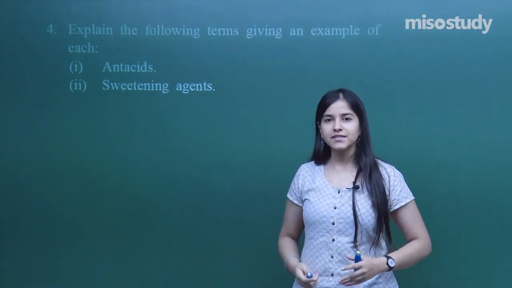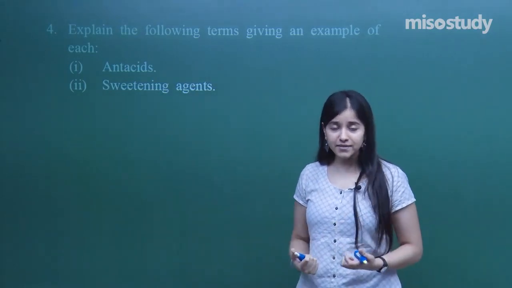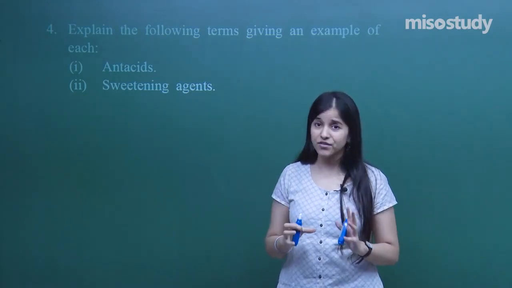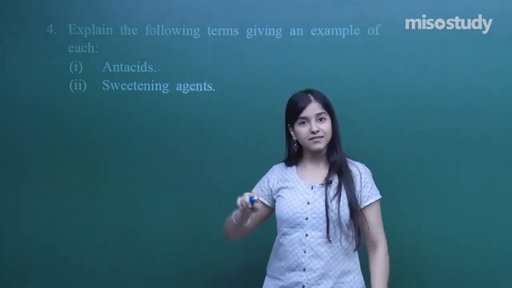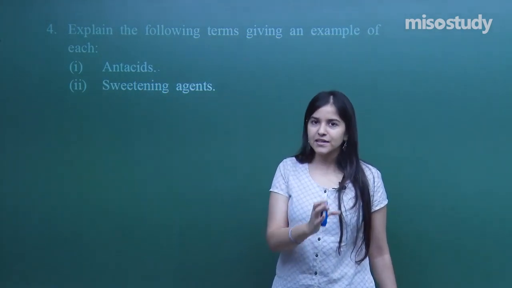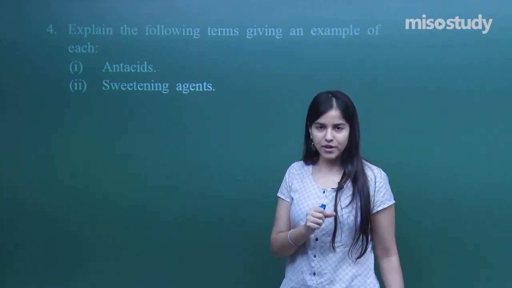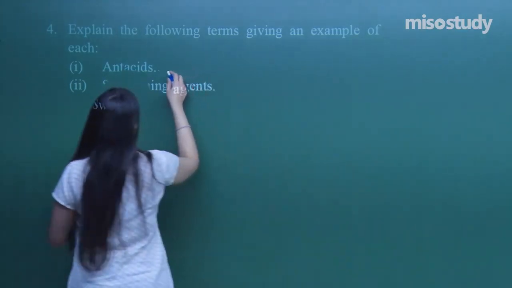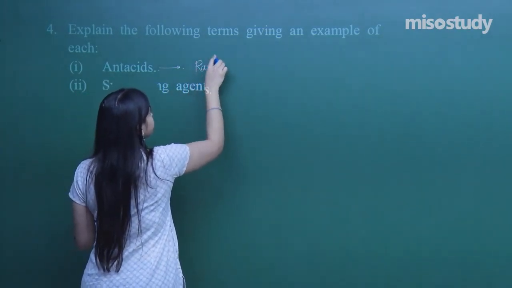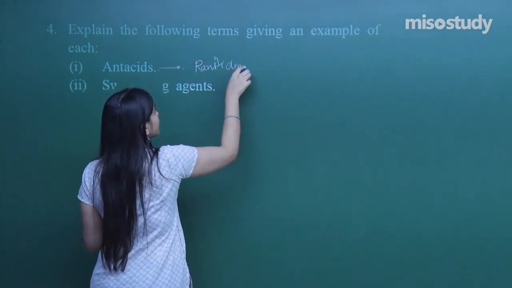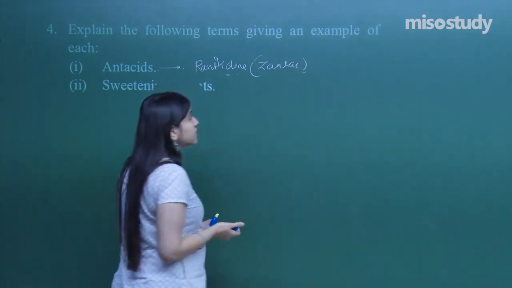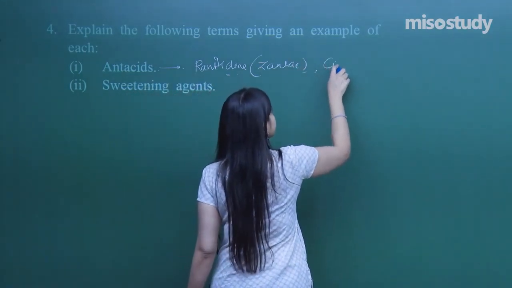Antacids. So what is an antacid? Whenever there is overproduction of acid in my stomach, in order to treat that irritation, that burning sensation, we have antacids, which when we consume will decrease the amount of acid production. So in that case, I have, let's say, ranitidine. It's a revolutionary one, right? Also known as Zantac. And we have discussed one more, cimetidine.